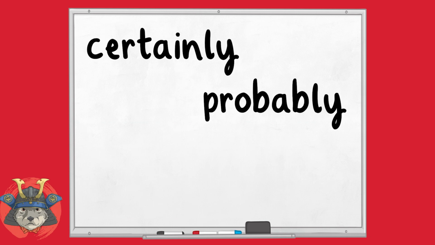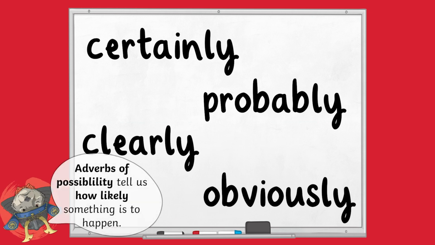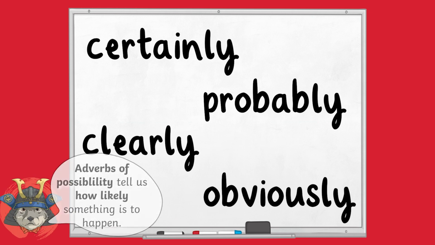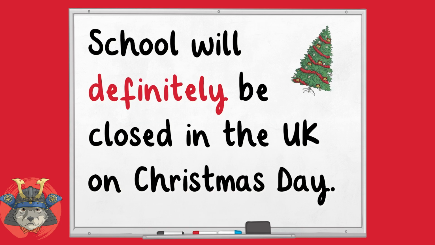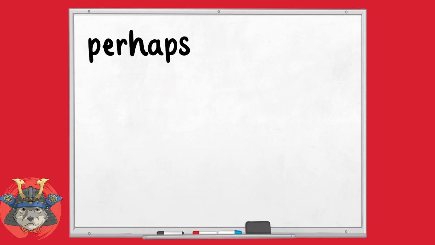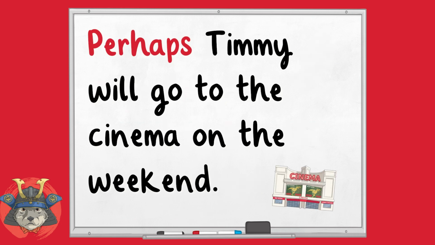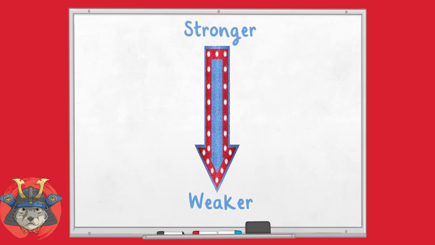For example, certainly, probably, clearly, or obviously. Different adverbs of possibility can be used to indicate how likely something is to happen. For example, the adverb definitely indicates that something will certainly happen. For example, school will definitely be closed in the UK on Christmas Day. However, the adverb perhaps shows that there is less chance of something happening. Perhaps Timmy will go to the cinema on the weekend. The word definitely indicates a stronger likelihood of something happening than the adverb perhaps.